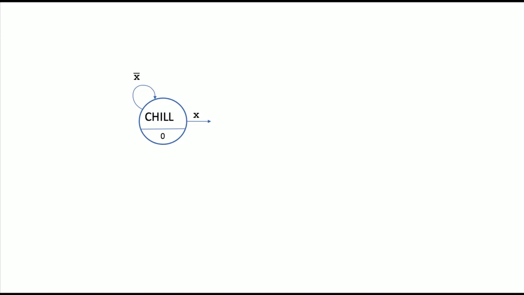Okay. I change state. I'm going to call this one odd, because I need to keep track of whether I've seen an odd number of 1s or an even number of 1s in this particular case. I should still output 0, right? I haven't seen the pattern yet that I'm looking for. I could have called this Sally, but odd seems like a good name because we've seen one 1, and I need to keep track of odd and even.